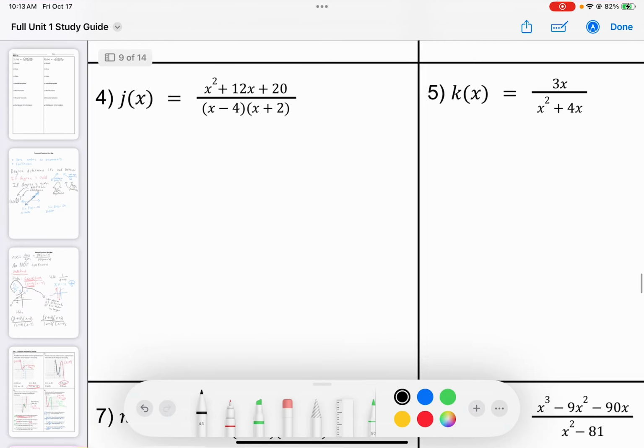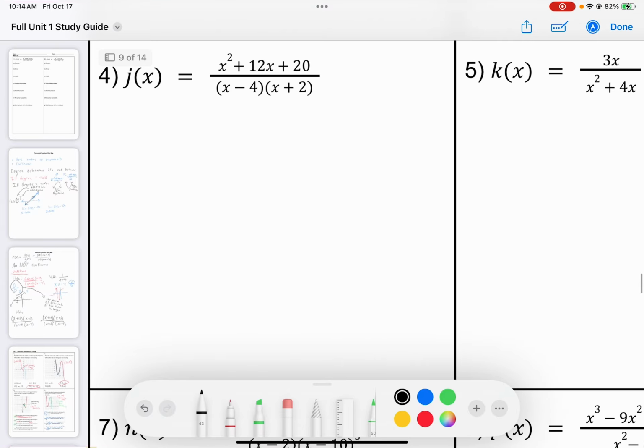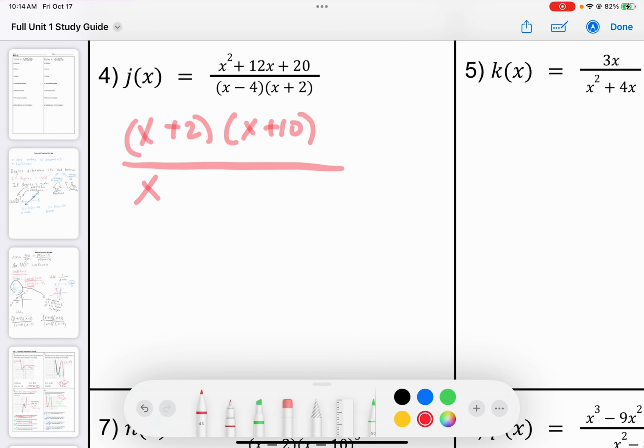All right, number 4. I want to be in factored form anytime I'm looking for these. So the first thing I'm going to do is convert to factored form up top. So I'm going to get x plus 2 x. Wait, does this factor? Yes. And we get x minus 4, x plus 2.